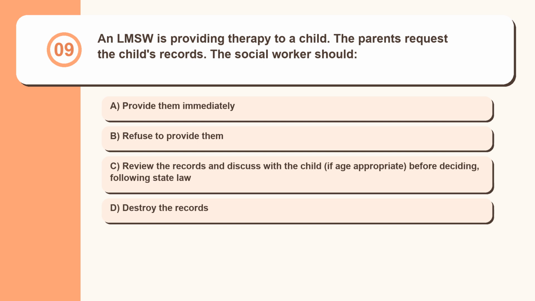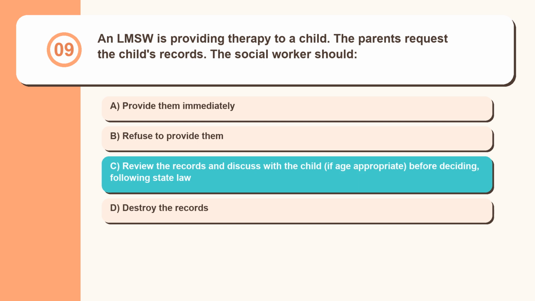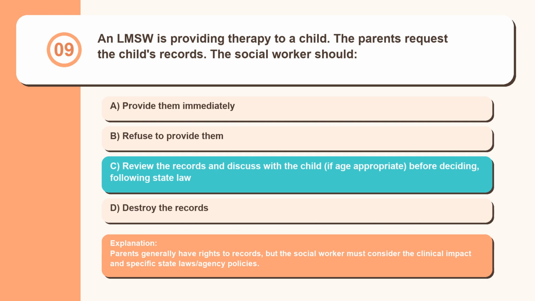Question 9. An LMSW is providing therapy to a child. The parents request the child's records. The social worker should provide them immediately, refuse to provide them, review the records and discuss with the child, if age appropriate, before deciding, following state law, destroy the records. Parents generally have rights to records, but the social worker must consider the clinical impact and specific state laws/agency policies.